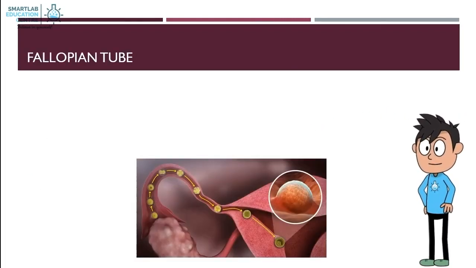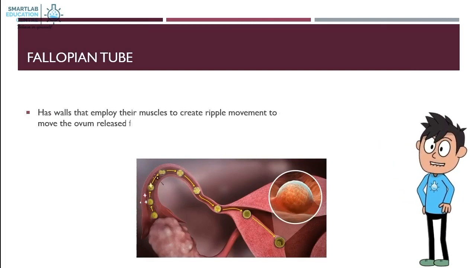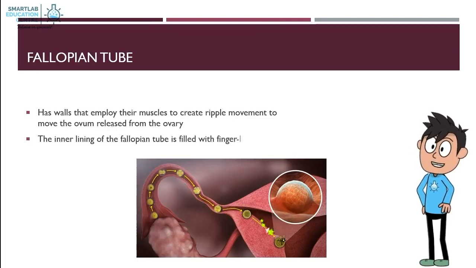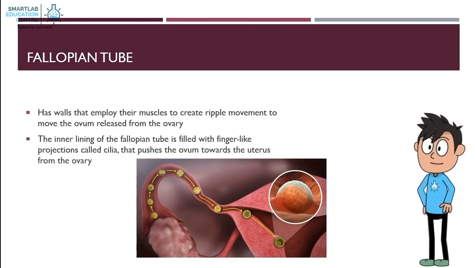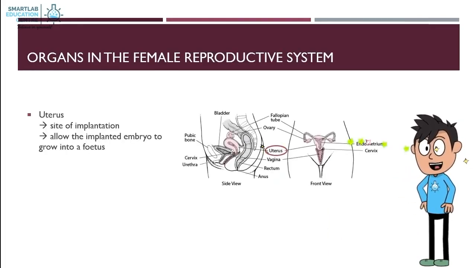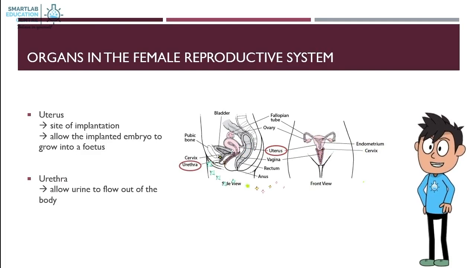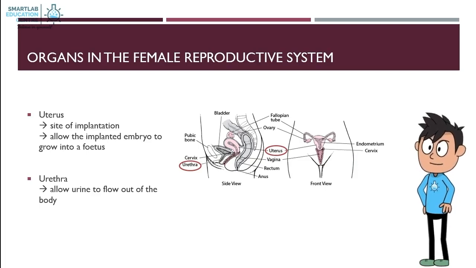Fallopian tube. It has walls that employ their muscles to create ripple movement to move the ovum released from the ovary. The inner lining of the fallopian tube is filled with finger-like projections called cilia, that push the ovum towards the uterus from the ovary. Uterus, the site of implantation, it allows the implanted embryo to grow into a fetus. Urethra, it allows urine to flow out of the body. However, urethra is not part of the female sexual reproduction system. It is part of the excretion system.